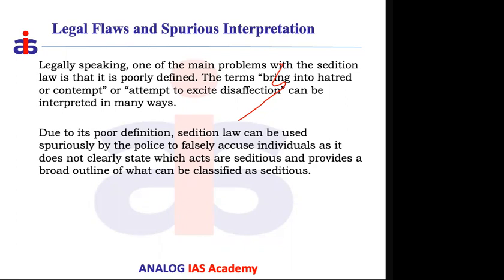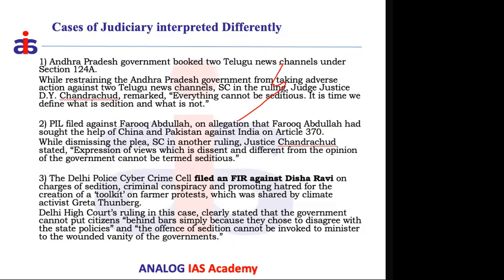So let's take specific examples wherein the judiciary interpreted the given case filed by the government, whether those particular seditious acts really constitute sedition. First, you can see the first example. There are so many numerous examples. I took only three, but you can remember any of the examples. You do not have to go through only these specific examples.